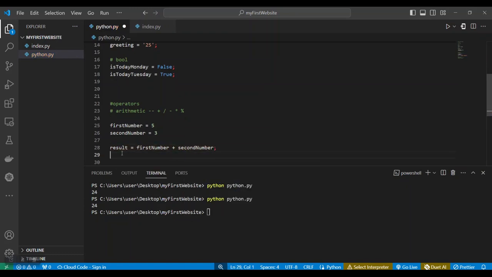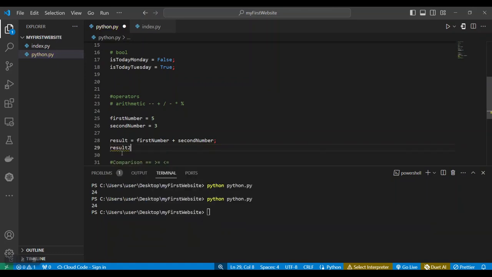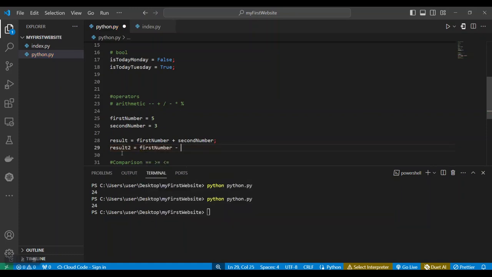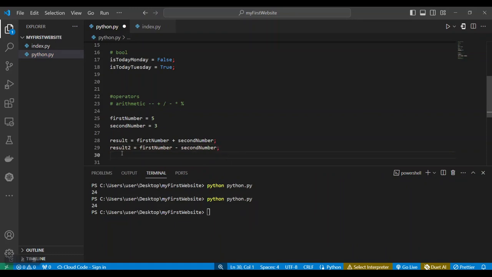And we also have result 2. Result 2 is equal to first number minus second number. And then result 3 is equal to first number divided by second number.